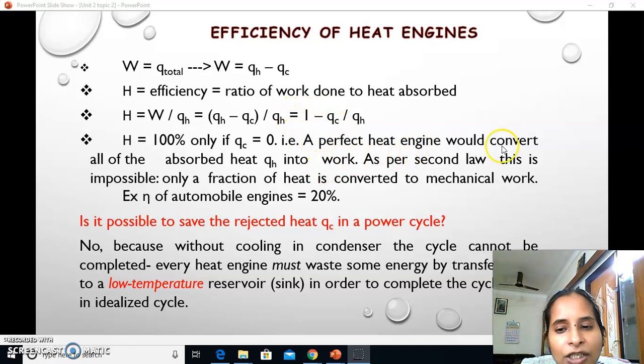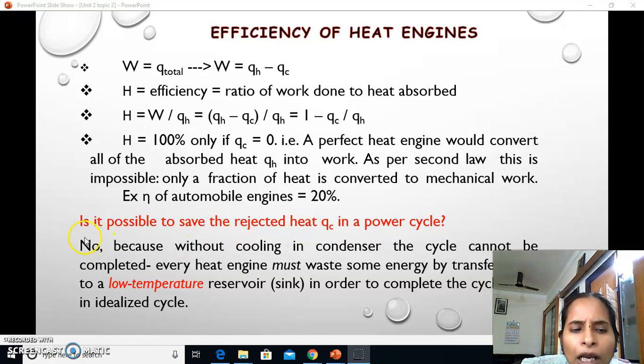A perfect heat engine would convert all the absorbed heat QH into work. But as per the second law of thermodynamics, which we are going to discuss later, this is impossible. Only a fraction of the heat can be converted into mechanical work. For example, the efficiency of automobile engines is only around 20%, and 80% of the heat generated by burning the fossil fuel is wasted by so many factors.